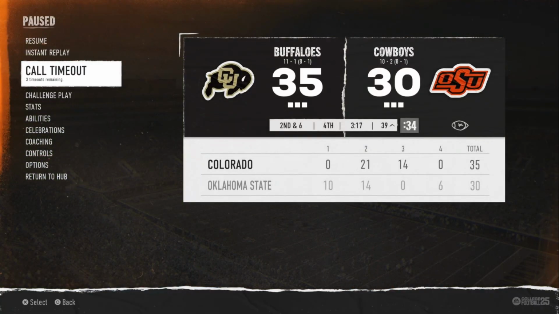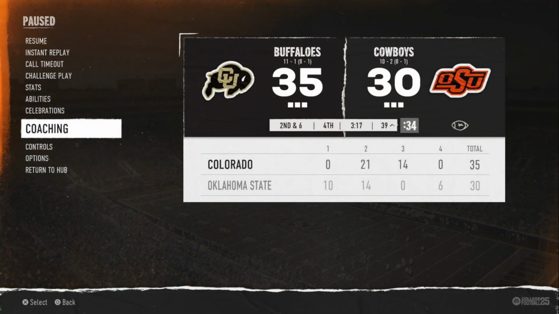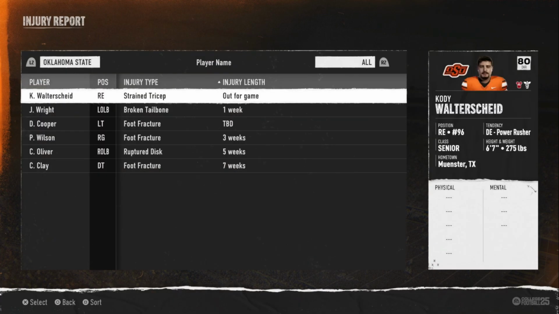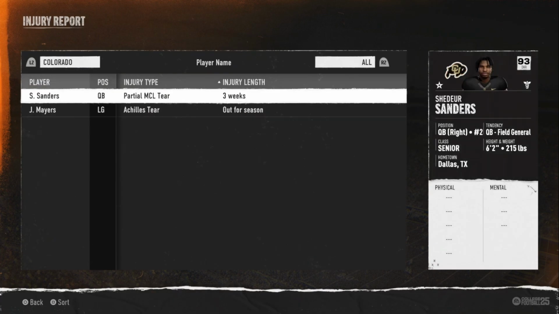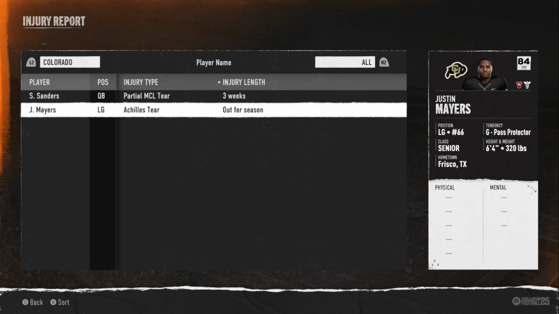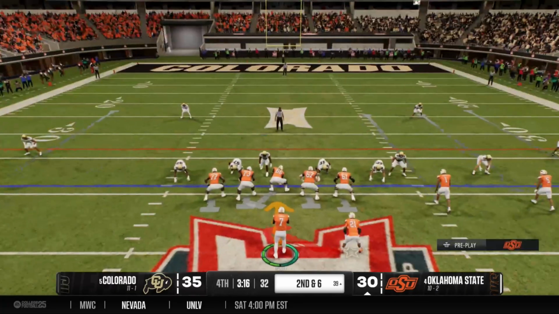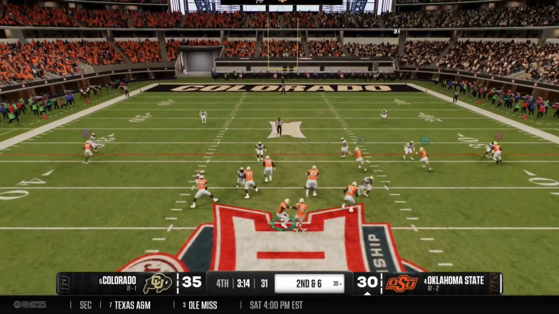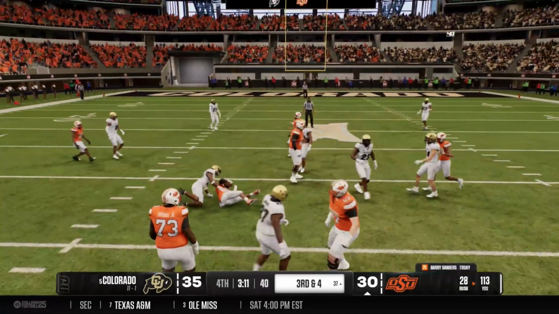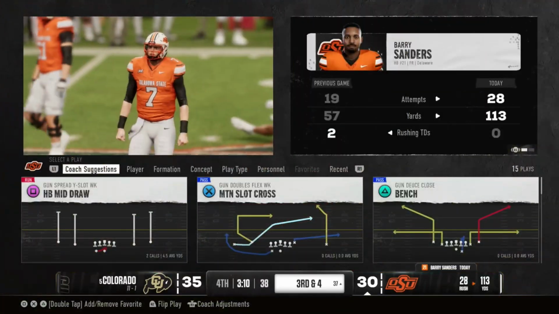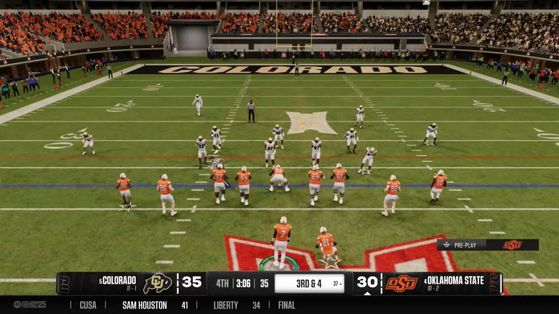I just saw something that could be very important. Coaching, please. Is Shador out? Is Shador out? It looked like, oh my gosh, Shador's out. He tore his MCL. Keep that in your mind, please. Selection committee, you should probably just give us the spot because this team is going to be bad. No Shador, no chance. He's done for the season. Give it to us. All right, here we go.